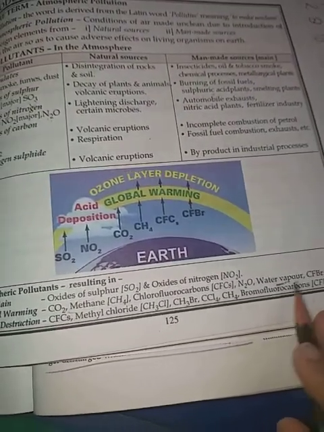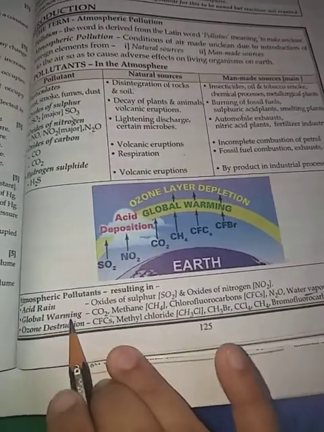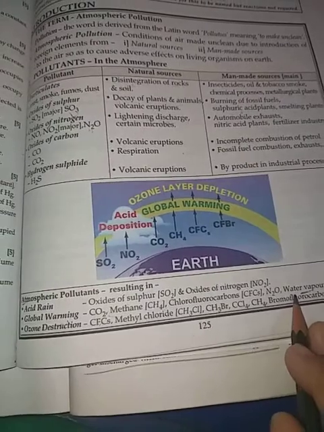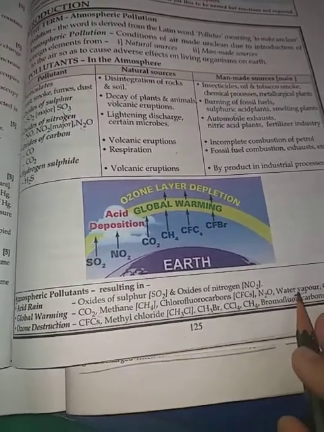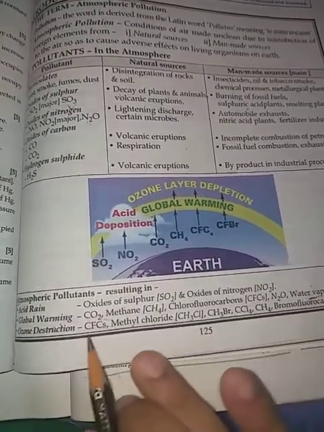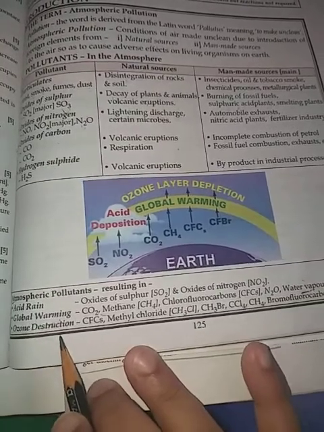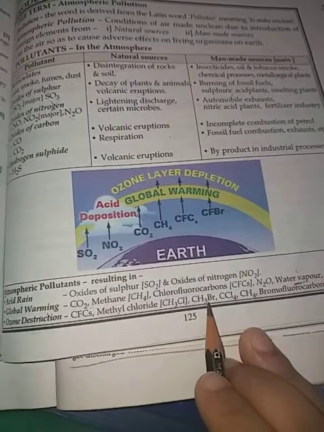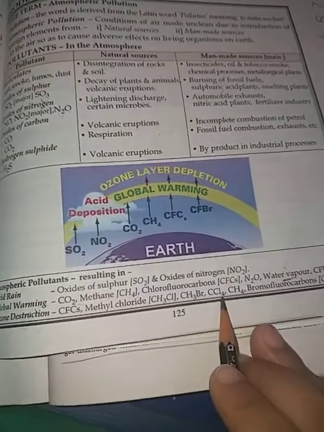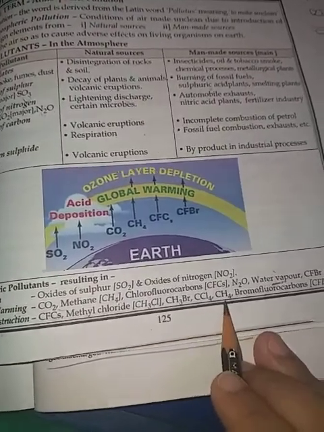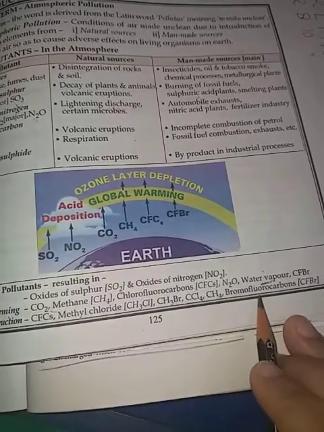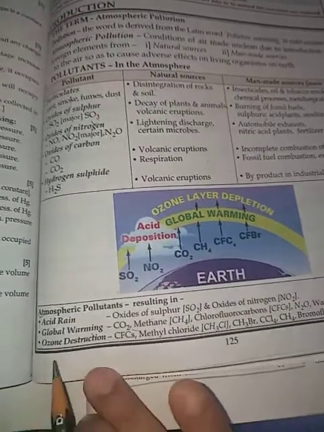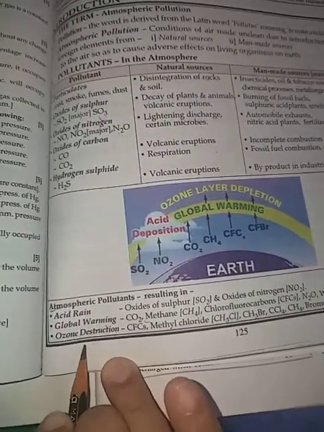Water vapor will also cause global warming; if water vapor is given and the others are not given, then water vapor will be the correct answer. Ozone destruction: CFCs, methyl chloride CH3Cl, methyl bromide CH3Br, carbon tetrachloride CCl4, and bromofluorocarbon CFBr. They all cause ozone destruction.